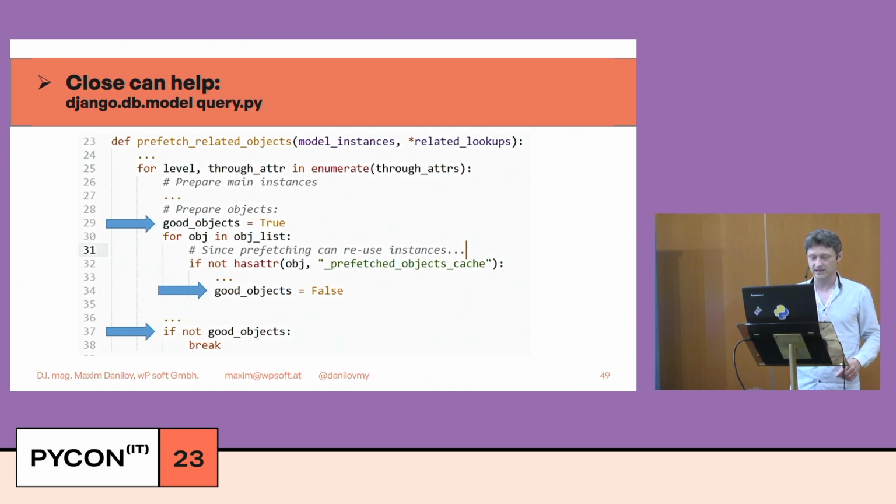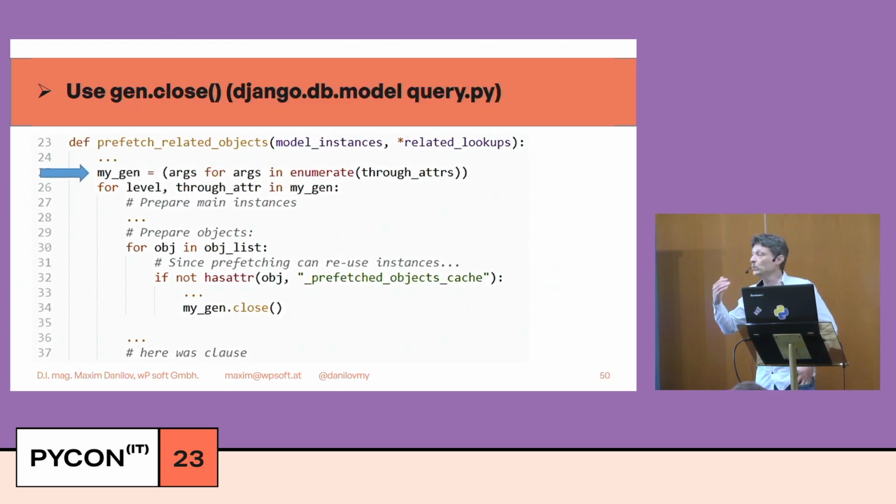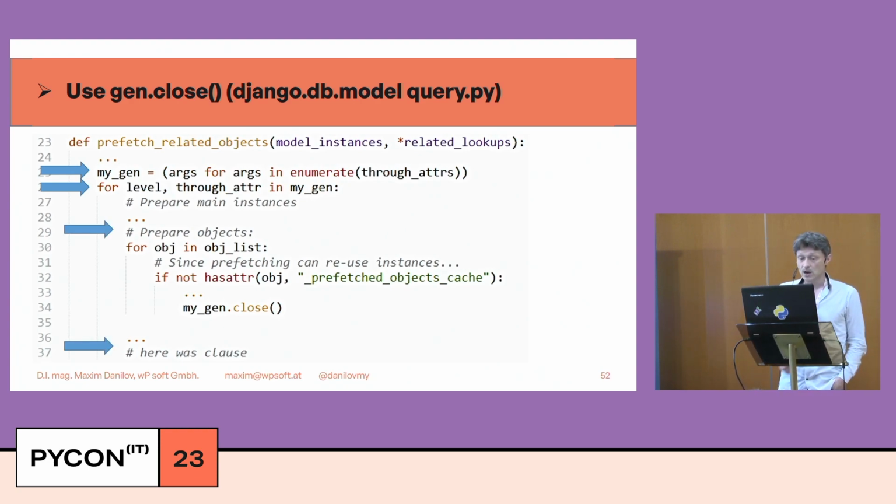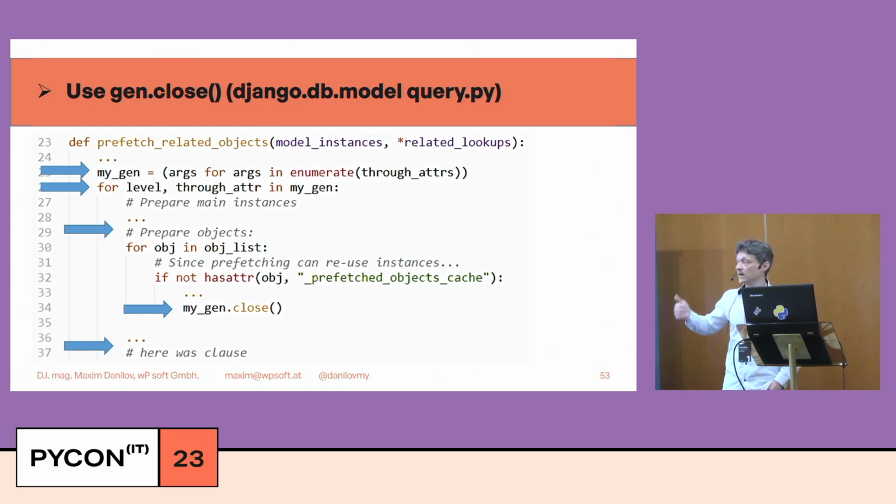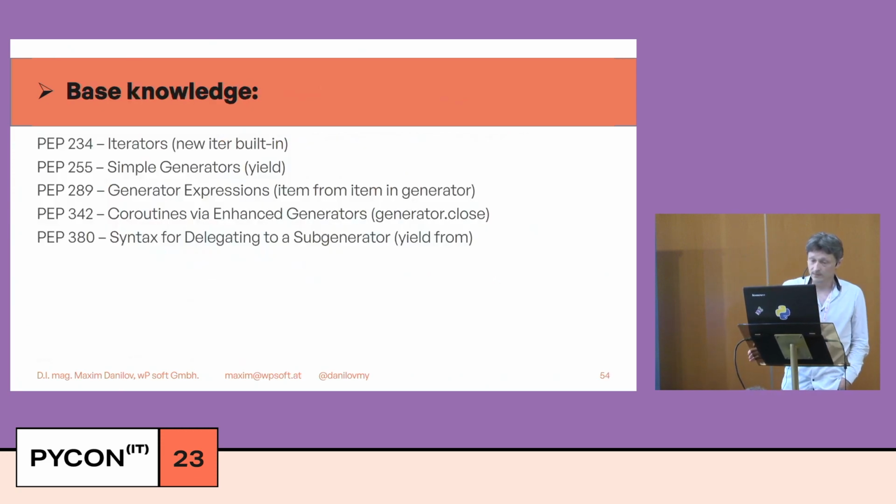It's not clever. What can we do? We can declare a parent generator. We should use the parent generator in the for loop, and after that, we can throw away these lines of code. We should only call the parent generator's close. That's all.